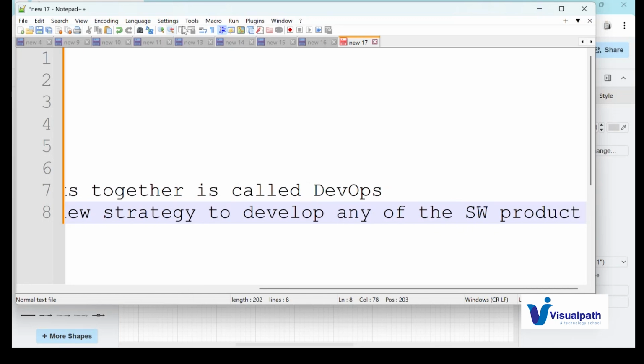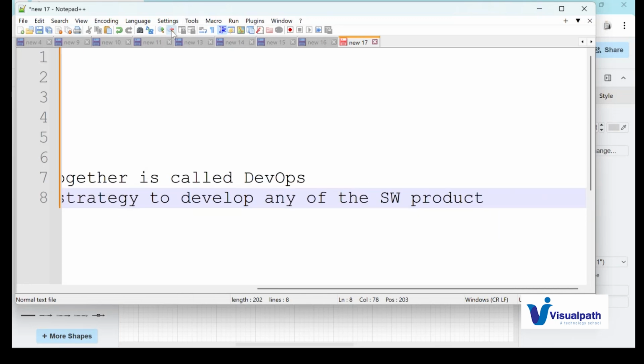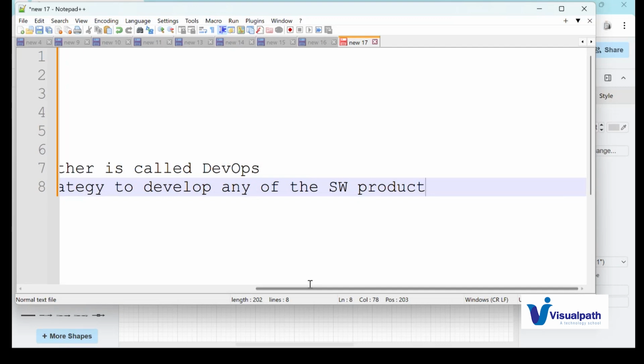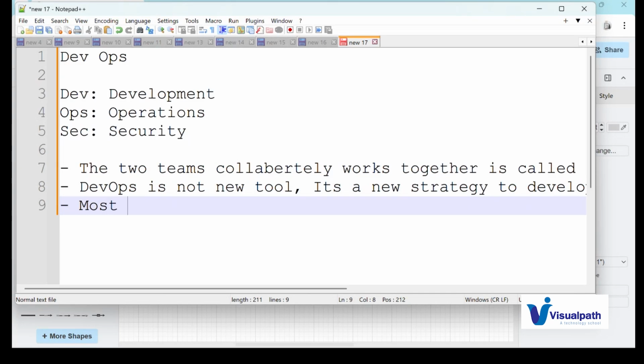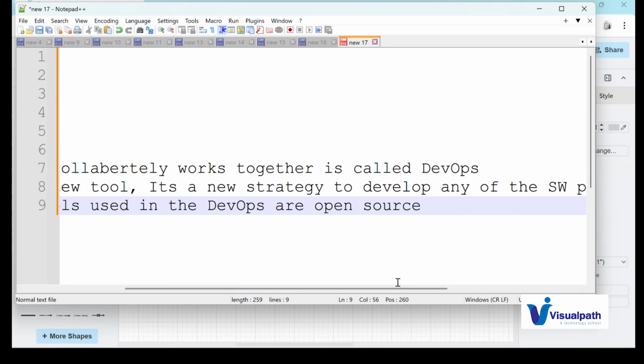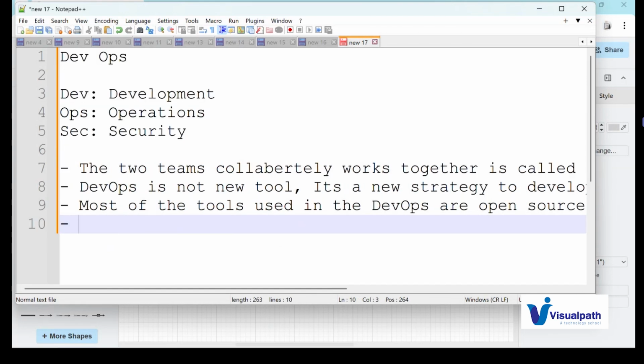Is DevOps a new technology? No, guys. DevOps is not a new technology here. It is a new strategy to develop any software product. Most of the tools used in DevOps are open source. That means we need not purchase a license in order to use that software. And most importantly, deployment is automated.